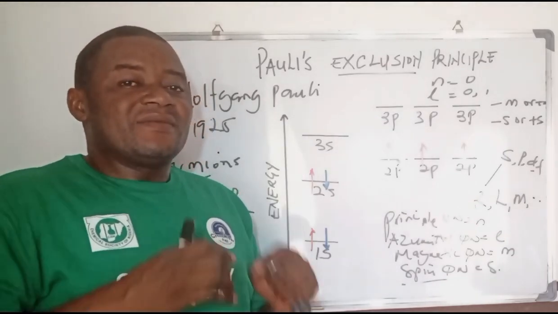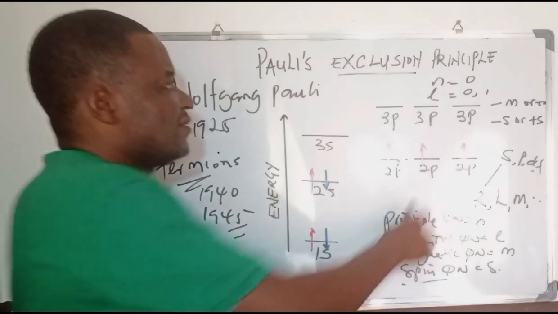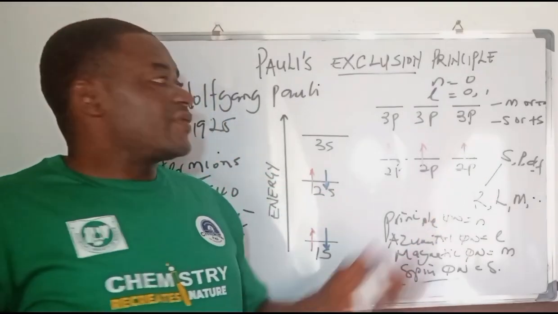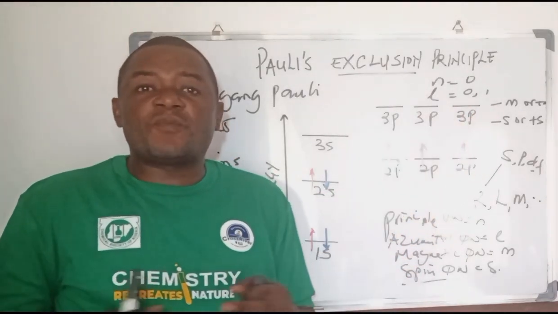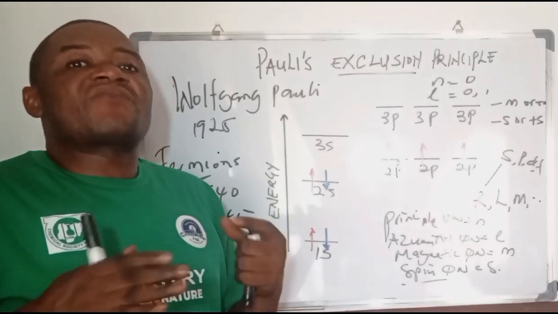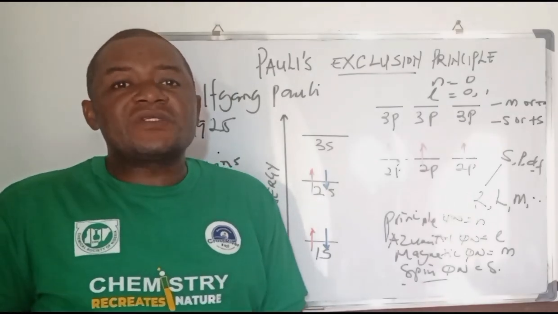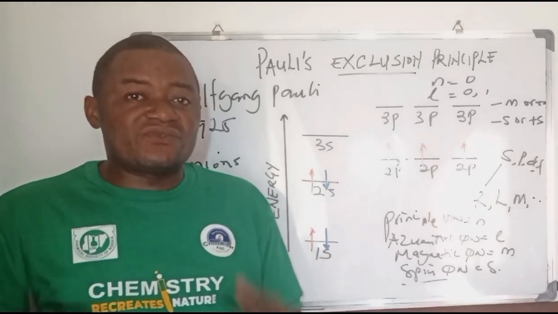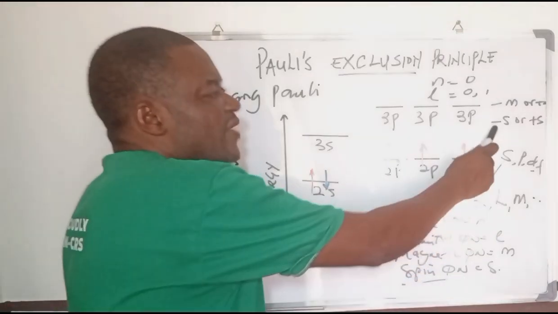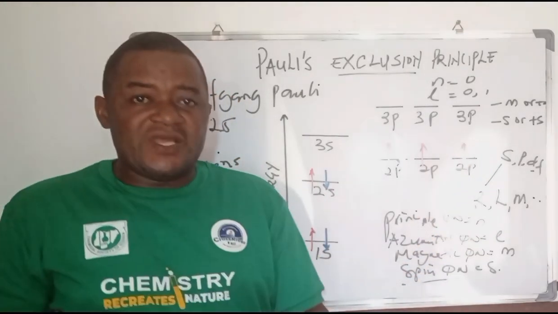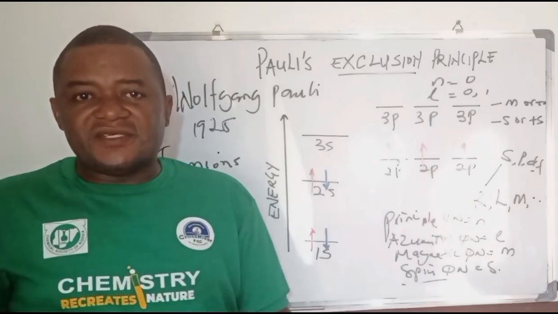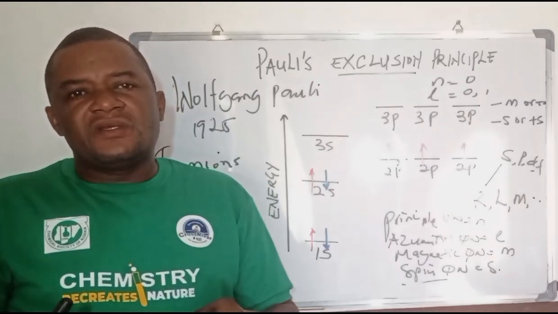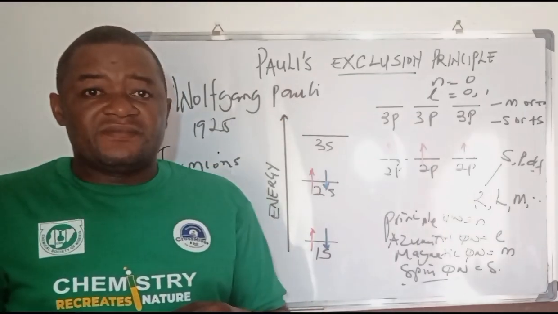The magnetic quantum number, which is negative or positive, is also the same, arising from the subshell that holds that orbital. The electrons will possess the same magnetic quantum number. But when it comes to the spin quantum number, it is not the same. It changes. And that is the core of the Pauli exclusion principle.